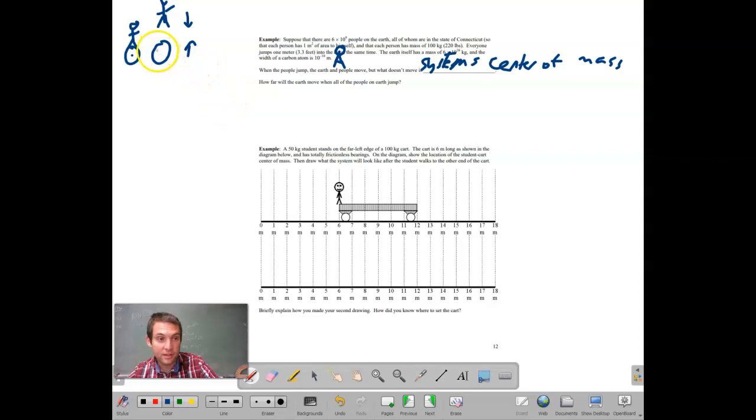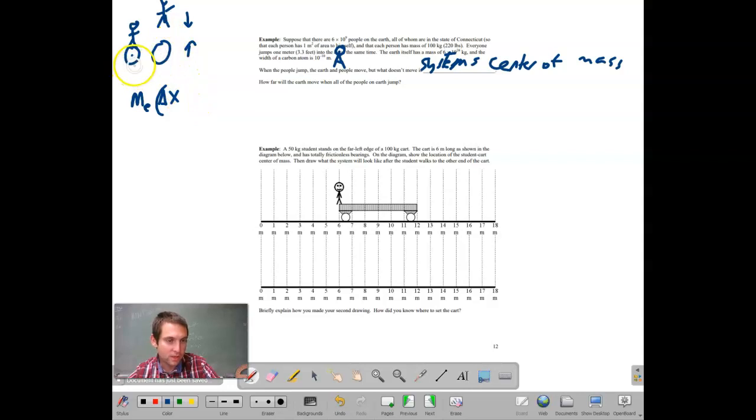Well, the center of mass for the system is not going to move, right? So that's kind of a spoiler here. How far will the Earth move when all of the people jump? So let's go back to our equation, the equation for a center of mass for a two-object system. It's the mass of the first object, in this case the Earth, times the change in position, which is what we're looking for.